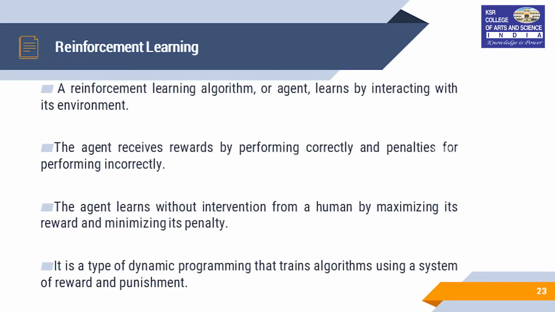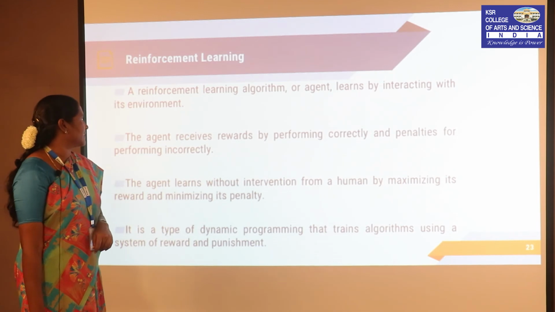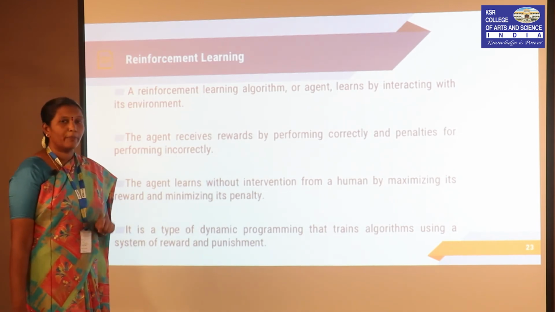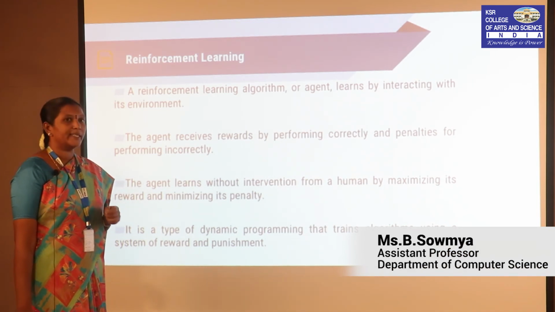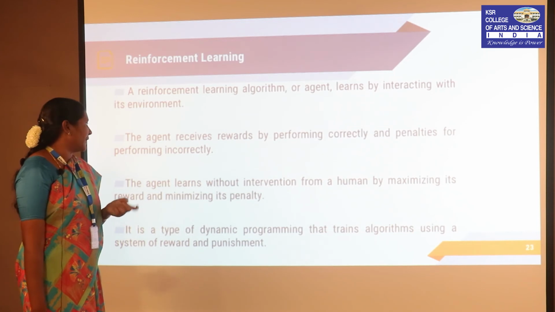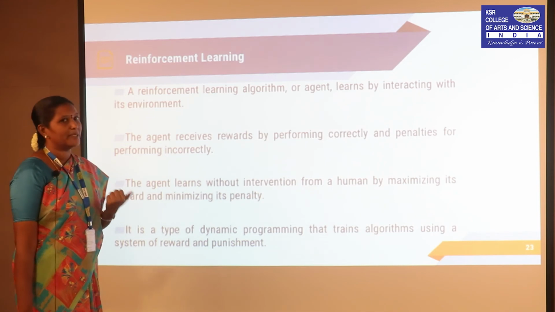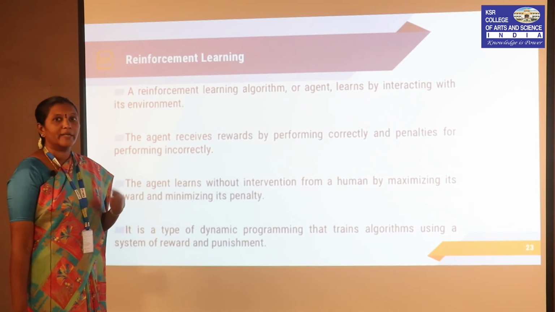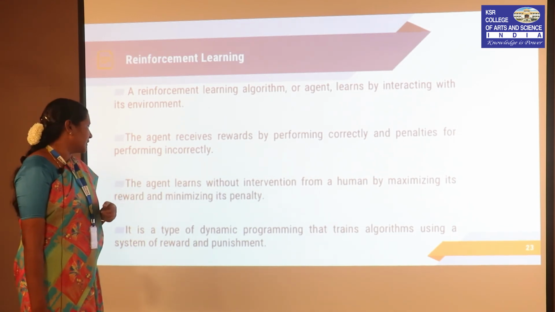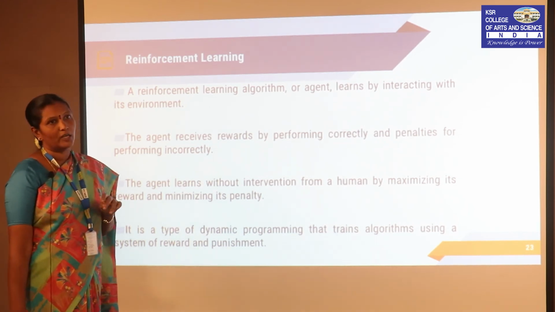The third type of method is reinforcement learning. Reinforcement learning uses an agent. It learns by interacting with its environment. If it works correctly in the environment, it will be rewarded. If it is not working properly, it will be given a penalty. So, the agent learns without human intervention by maximizing the rewards and minimizing the penalty. Without human intervention, it keeps on learning to get the final output or prediction. It is a type of dynamic programming that trains algorithms using a system of reward or punishment.